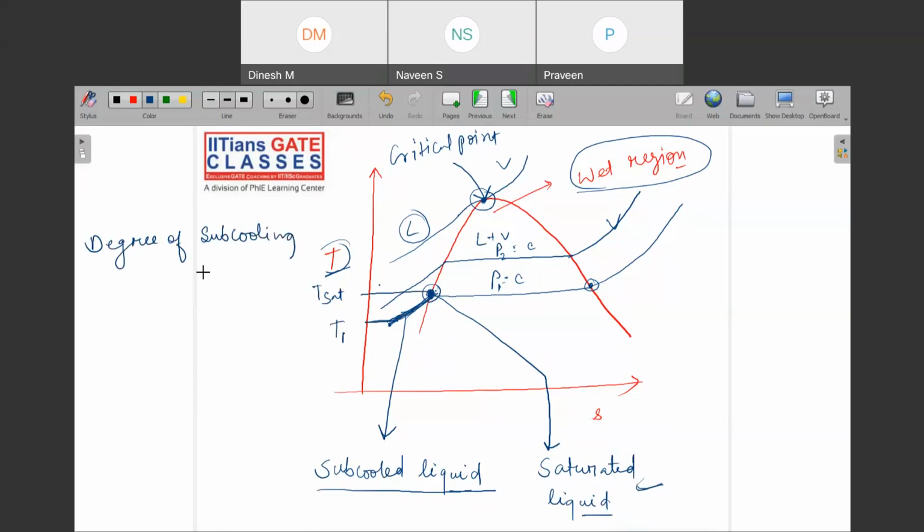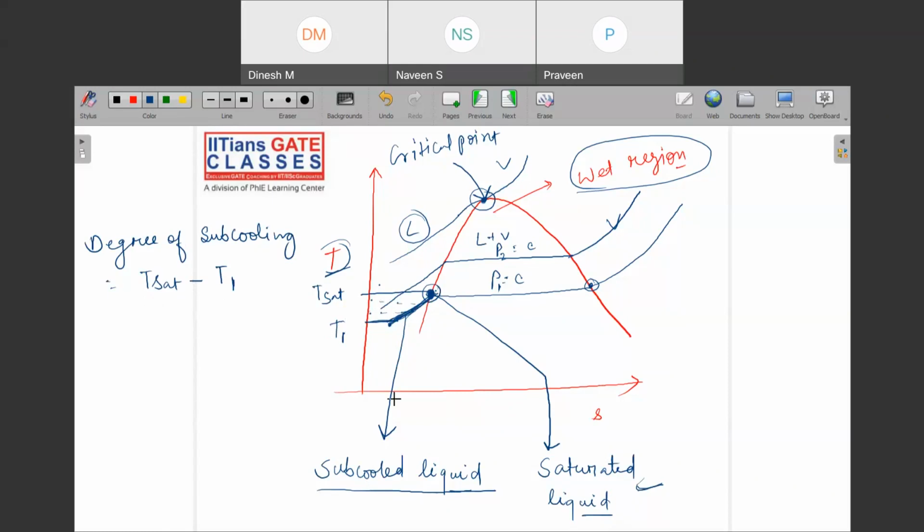So what is degree of subcooling? This is the difference between these two temperatures, so it is equal to saturation temperature minus T1. T1 can be anything, even if you are here or anywhere, you can name it T1. So, degree of subcooling.